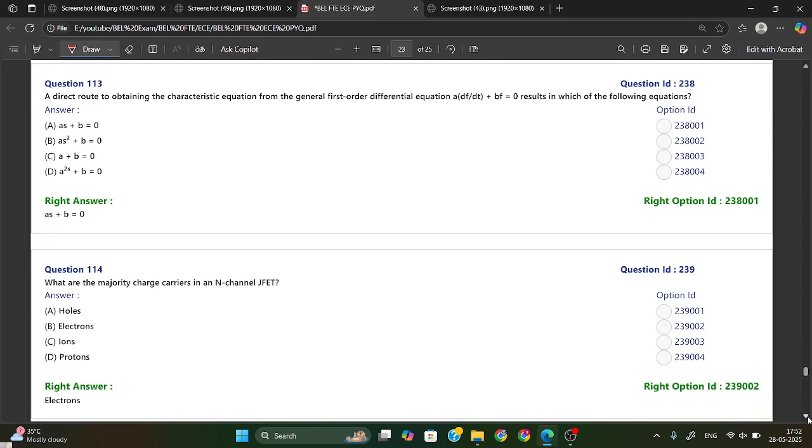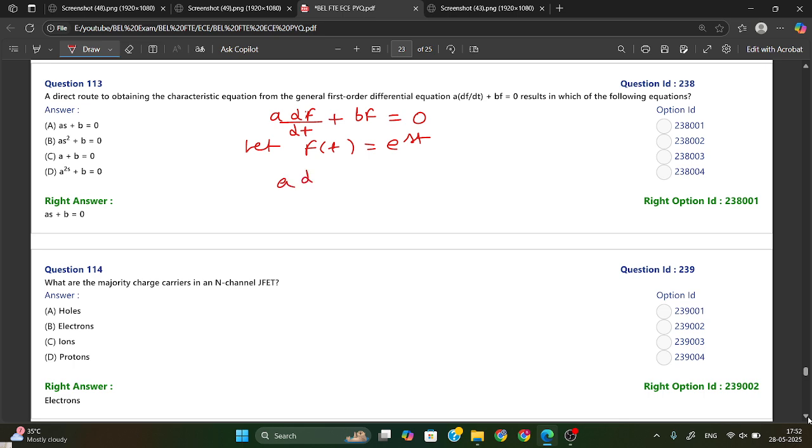Now the next one is a direct route to obtaining the characteristic equation from the general first order differential equation, that is a df by dt plus bf equal to 0. It is given. Now suppose we consider let f of t be e to the power st. Now we can do something.